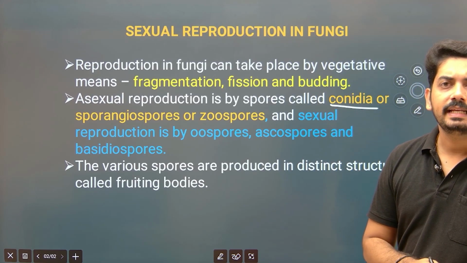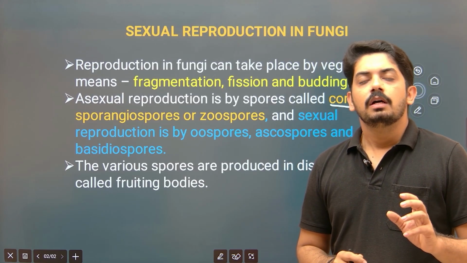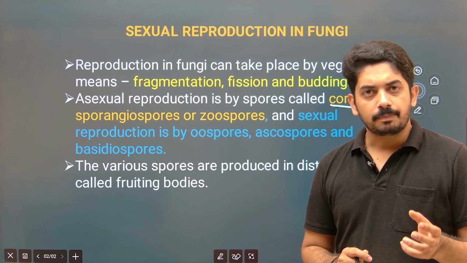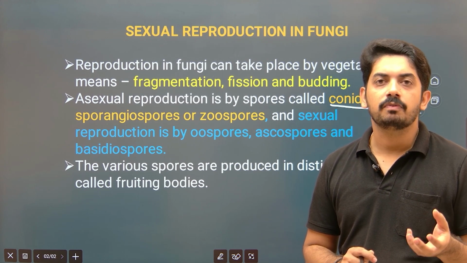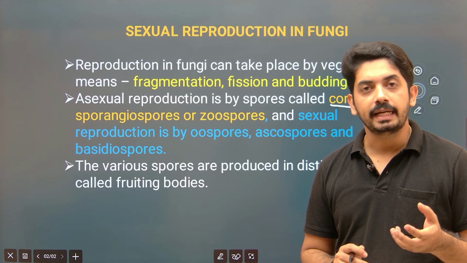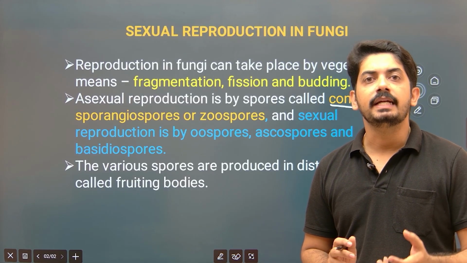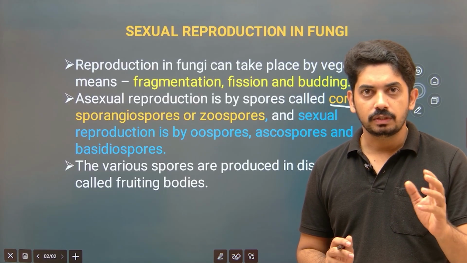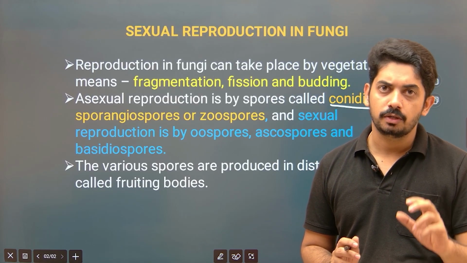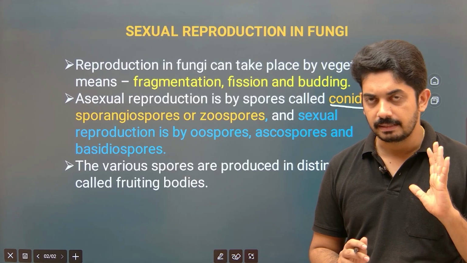Why are they called conidia? Because during asexual reproduction in fungi, they produce a special type of hyphae called conidiophore, which has the ability to produce conidia exogenously. So this is important, whether it is produced endogenously or exogenously.